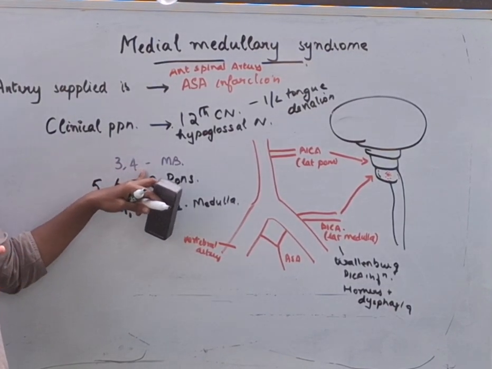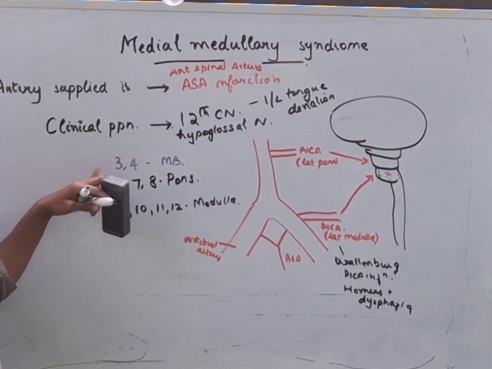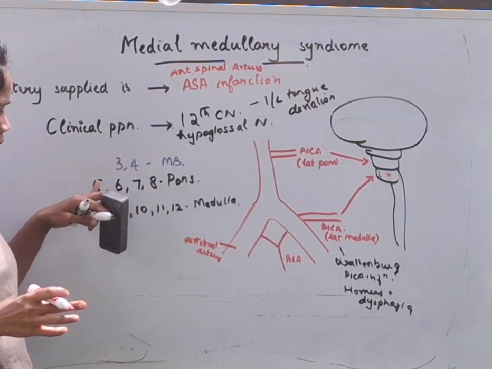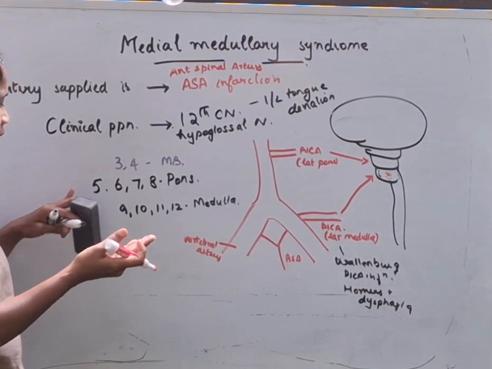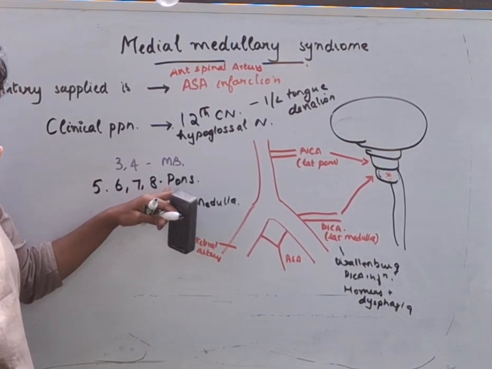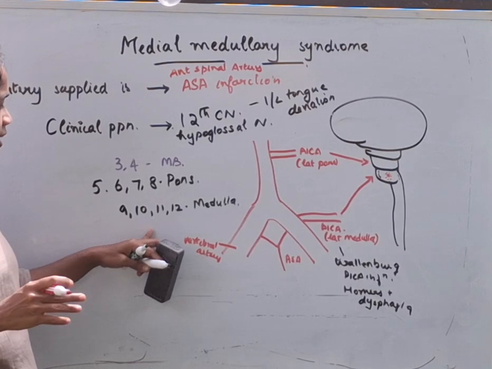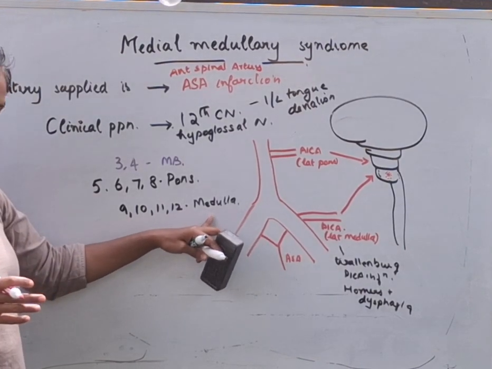So, the 3 and 4 are present in the midbrain. 5, 6, 7, 8. 5 is the largest cranial nerve nuclei, so it covers more than 2 structures. We can talk about it in another video. 6, 7, 8 are pertaining to pons. 9, 10, 11 and 12 are the ones which are present in the medulla.